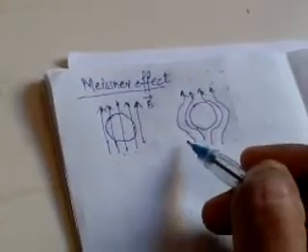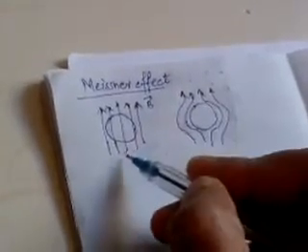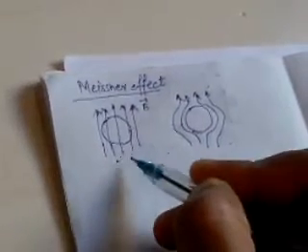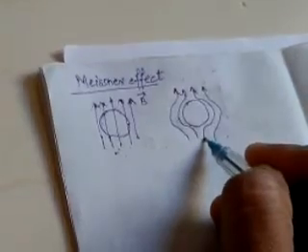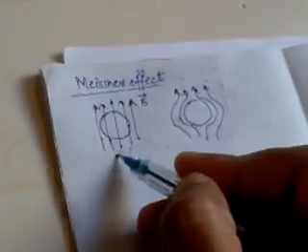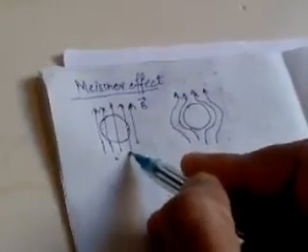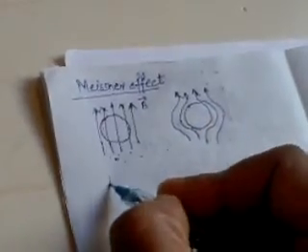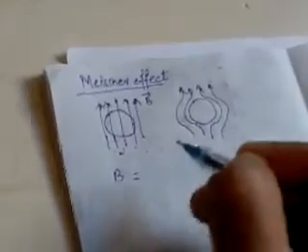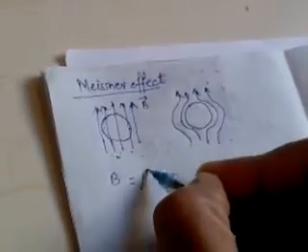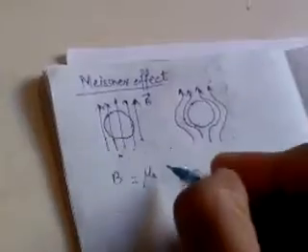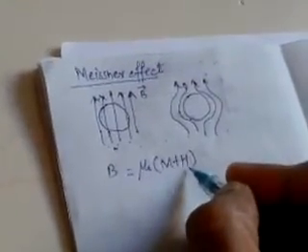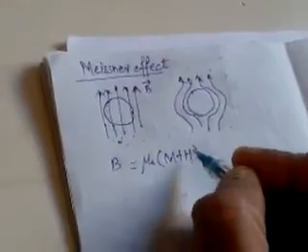Whenever the temperature is increased above the critical temperature, it returns to its original situation with the magnetic field associated with it. That means below the critical temperature the magnetic field is ejected, and above the critical temperature the magnetic field is associated with it. This is a reversible property. Under usual situations, the magnetic field associated with it is represented as B equals mu 0 into bracket M plus H, where M is magnetization and H is the external magnetic field applied.